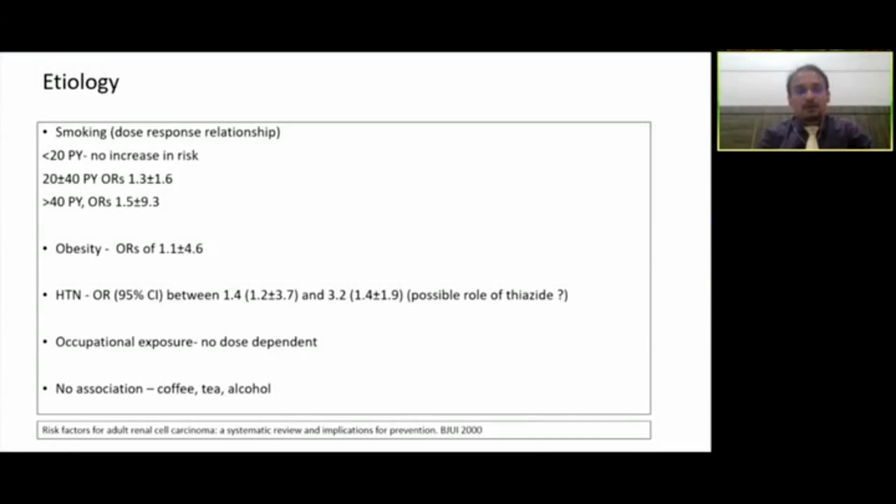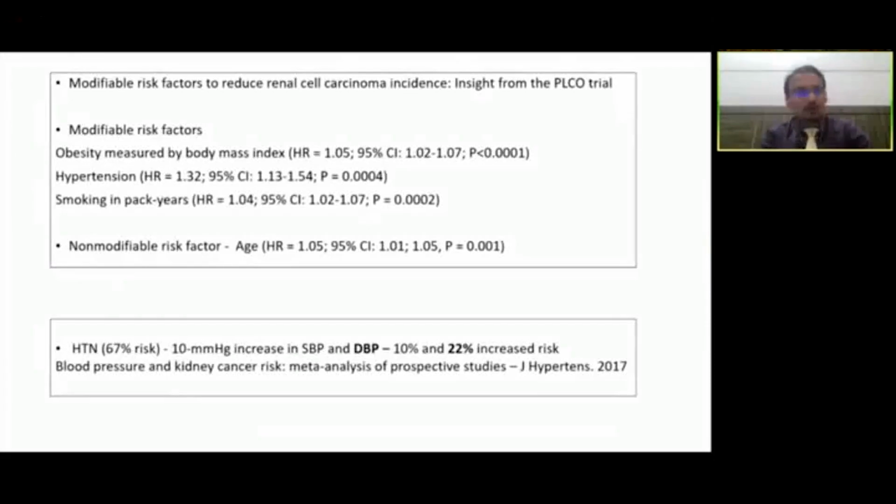Obesity will be around 1.1. Hypertension obviously has a role, varying between 1.4 to 3.2 as the odds ratio. There is a possible role of antihypertensive medicines, thiazides, which has been seen in a few retrospective data, but obviously the data is not robust and we can't attribute an exact etiological correlation. Occupational exposure doesn't play much of a role, and there's no association with coffee, alcohol, or tea.